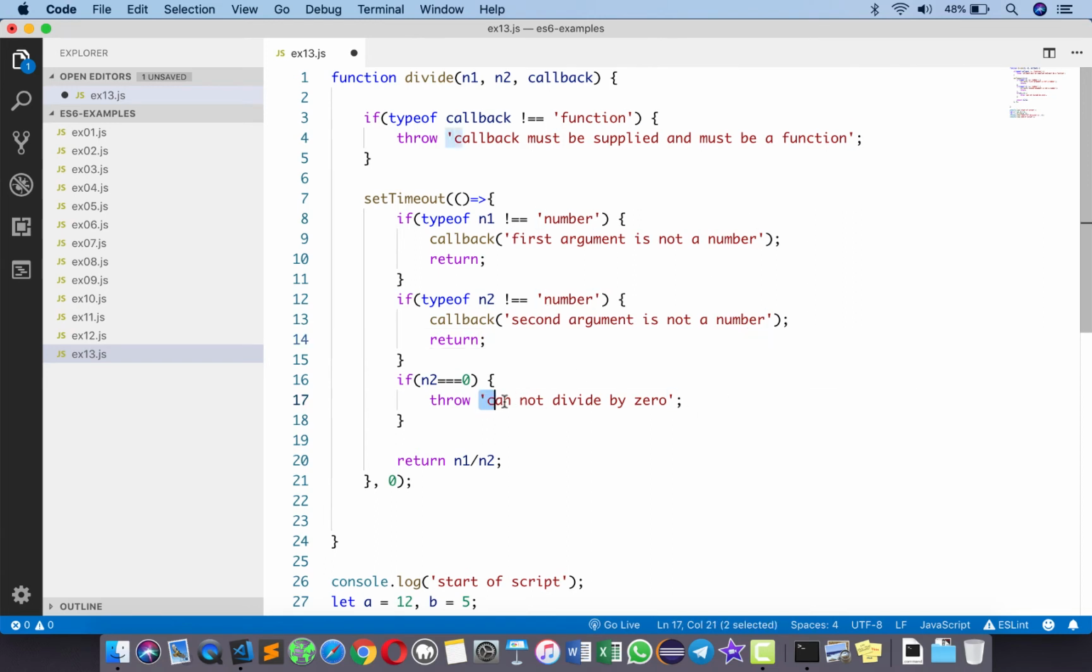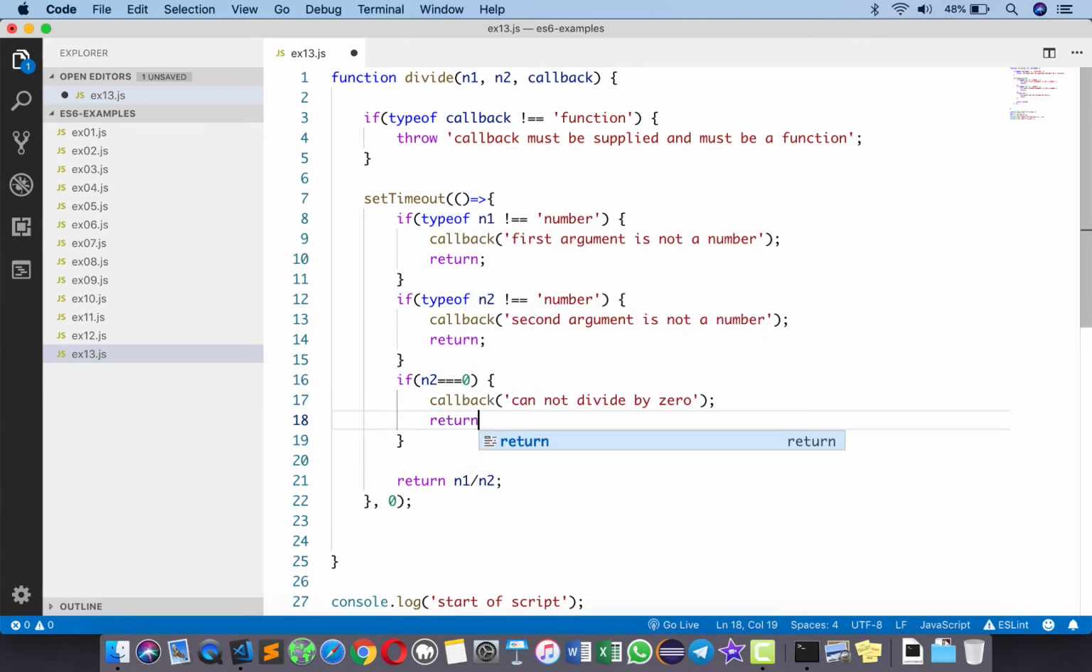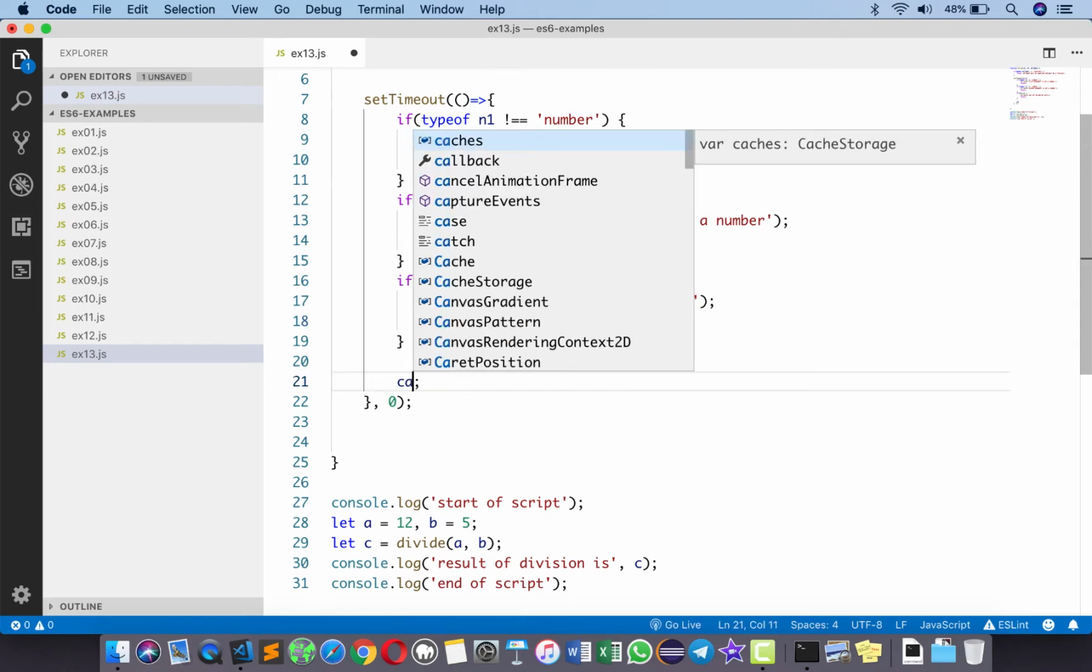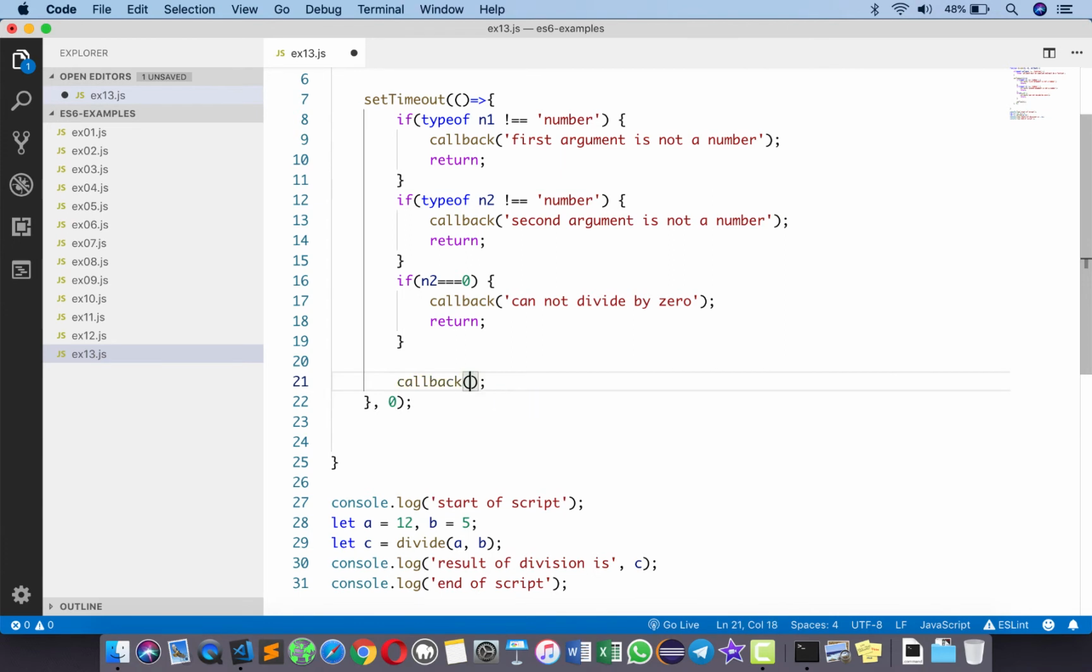Similarly, the same thing I'm going to do for this. I cut this, call here by saying callback and this error message and return. And finally, if there is no error, we do not want to return because we want to supply it as an asynchronous callback result. So I'm going to cut this and then say here callback, and since there is no error, we're going to say null as the first parameter and the result of division as the second parameter.